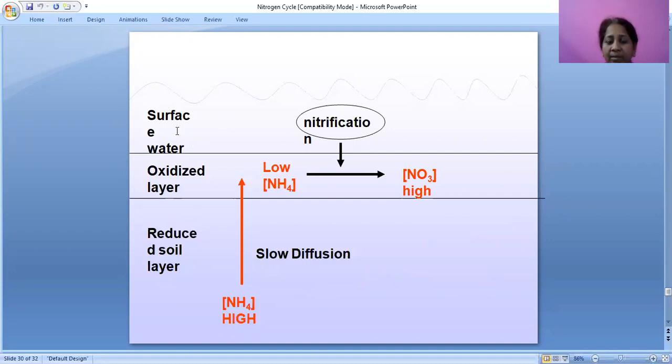After the surface water, the reduced soil layer and slow diffusion, in the oxidized layer there is also low ammonification. From this, nitrate, NO3, is high, then next nitrification. Through the nitrification process, ammonium ions are formed into nitrates.